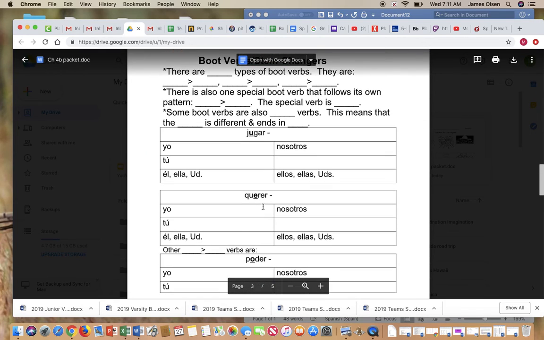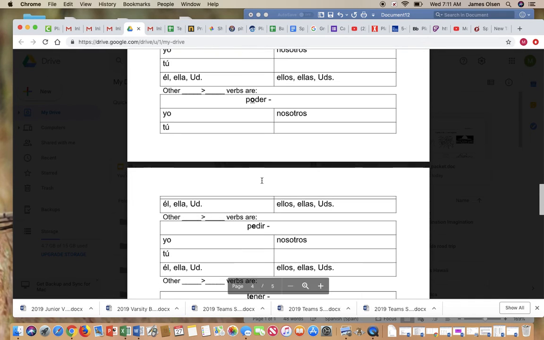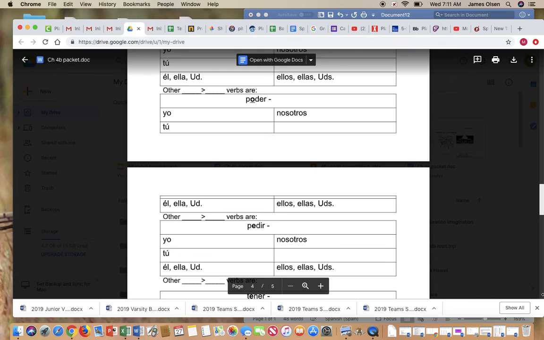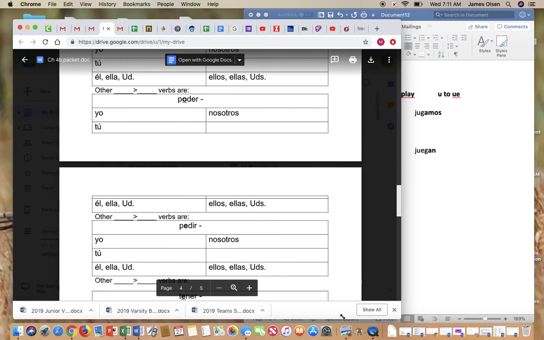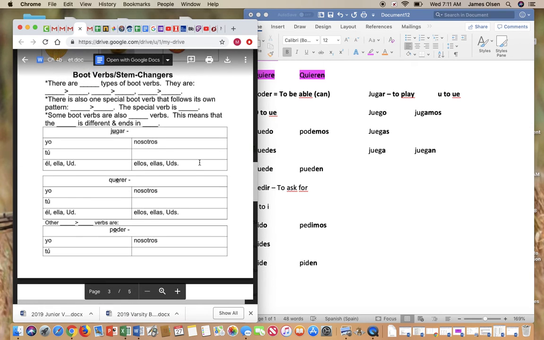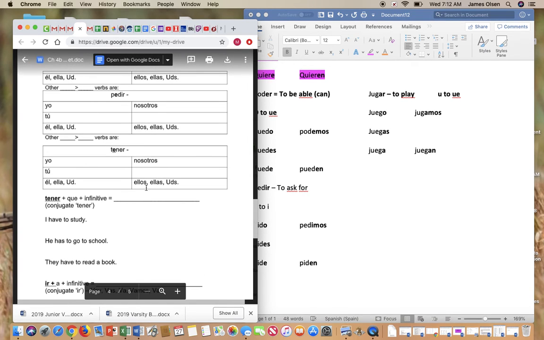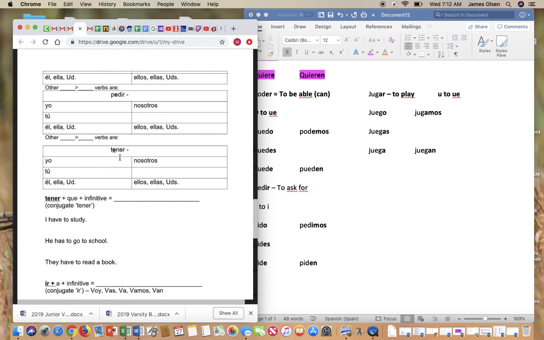Okay, so we have these first four: jugar, querer, poder, and pedir. Now, if you notice at the top of that section, I also told you that there is this special thing with the star. Some boot verbs are also go verbs. That means that the yo form is different and ends in go. So let's look at this verb, which you've learned a little bit of before, tener.